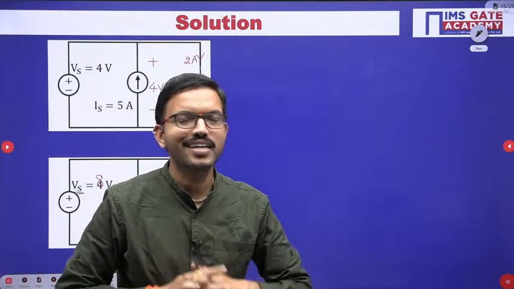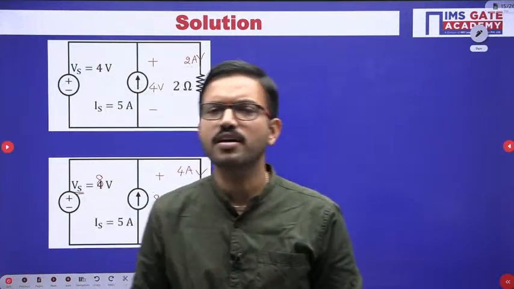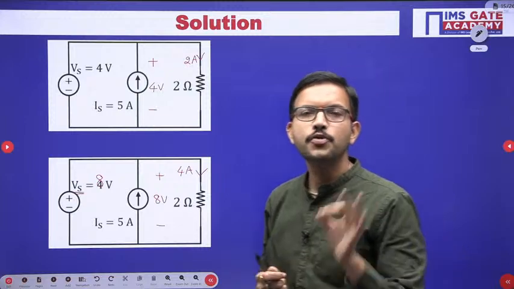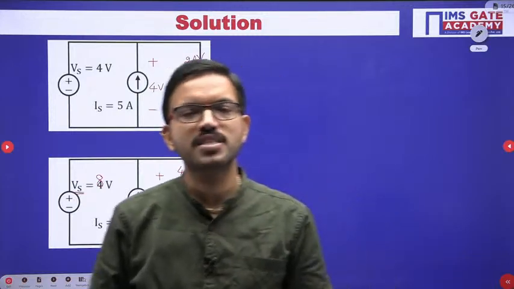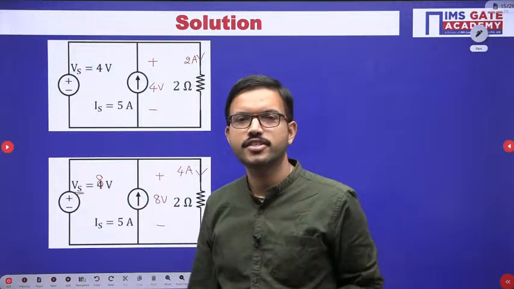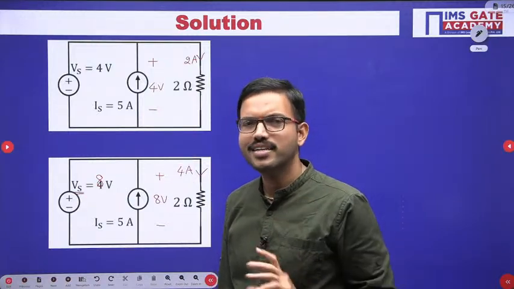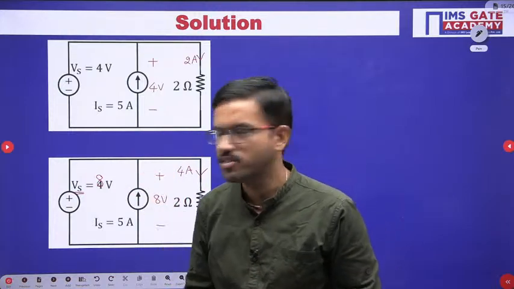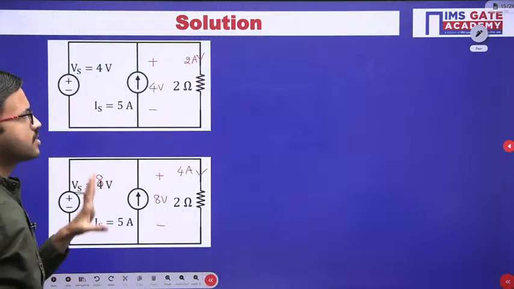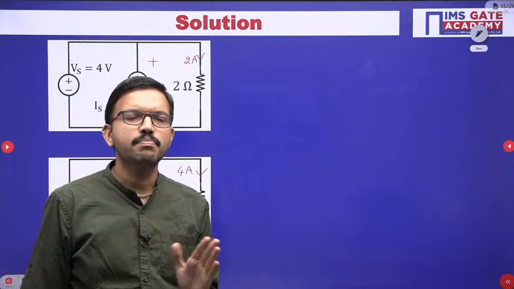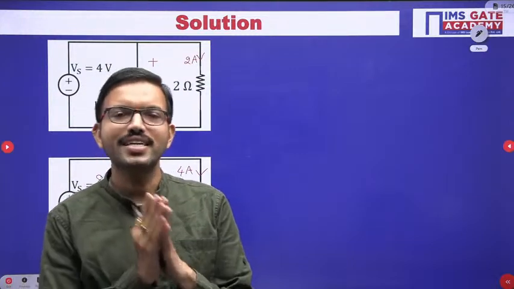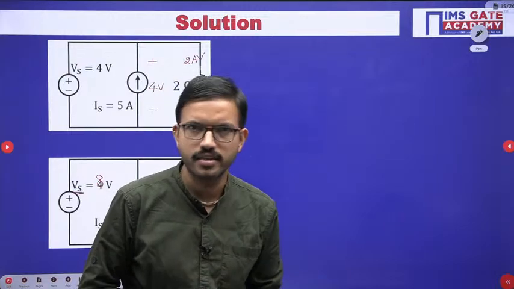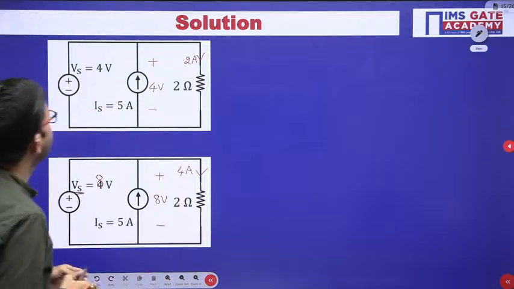Just in order to get a clear cut idea regarding this simple concept, I am considering the same circuit. We'll analyze a few cases, so that you will never make even a single silly mistake while attempting these kinds of questions in the GATE exam. The power formula is very simple: power is the product of voltage and current. But whether it is delivering or absorbing, based on the sign convention which we have discussed just now, we can tell.